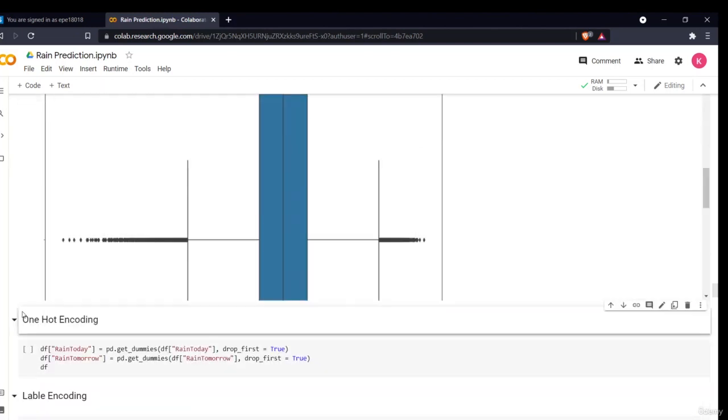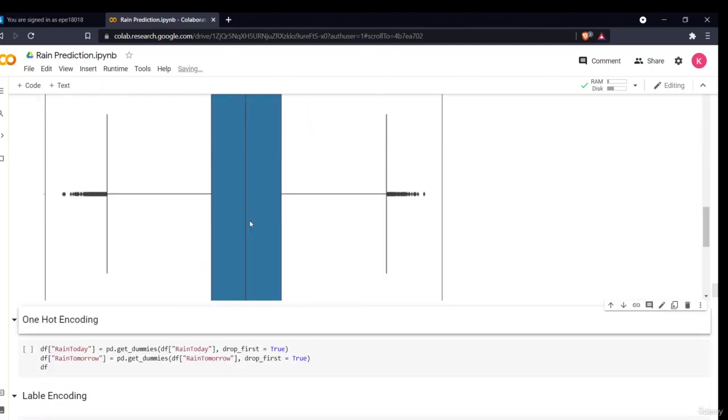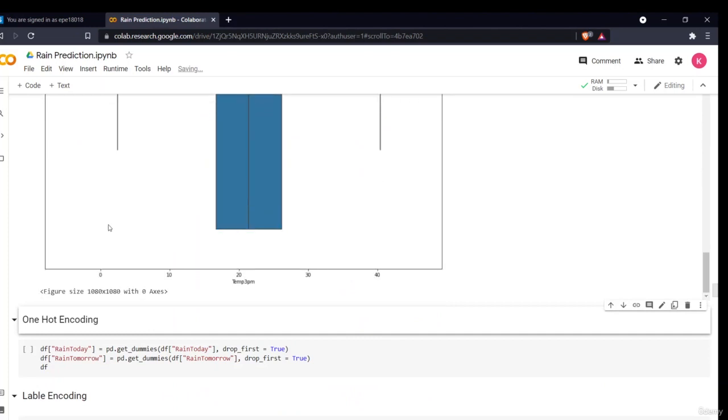So now this was all our data analysis part and handling our null values. In the next section we'll be doing the feature engineering, in which we'll be doing one hot encoding and label encoding. We'll be standardizing our data and splitting our data to prepare for our model building.